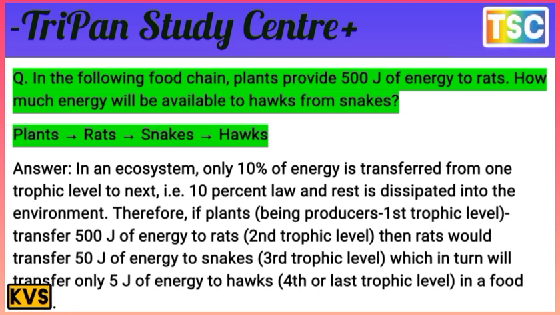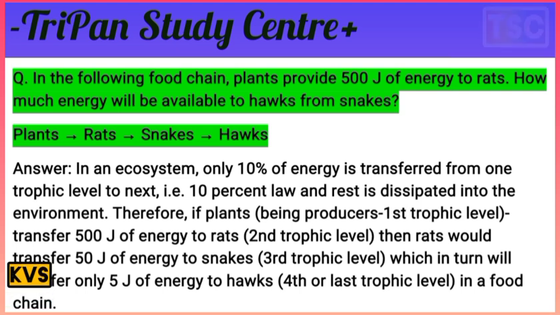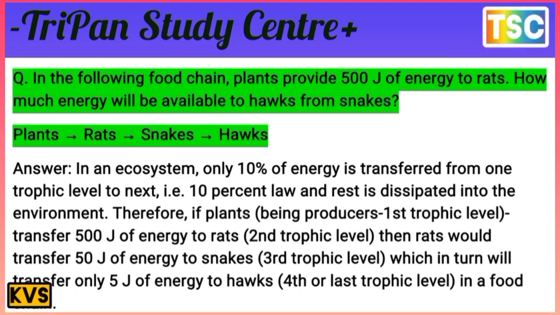That's important. And the fourth and last trophic level in the food chain is the hawk from the snake. There is 10% energy transfer here. That's important. Let's analyze here.